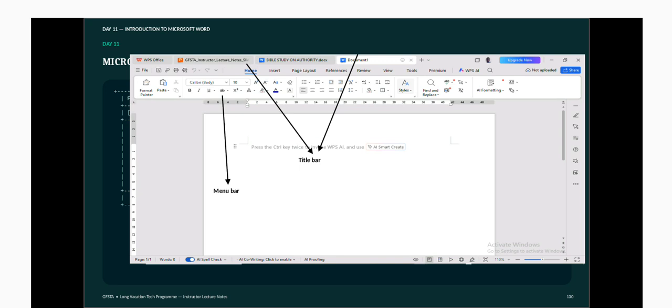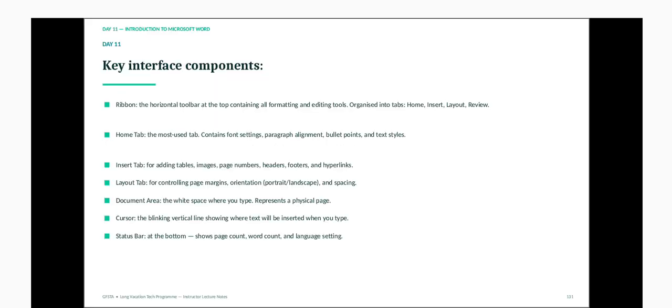Then we also have an Insert tab, that's for adding tables. You can insert tables, draw tables, images, insert page numbers, headers and footers, and hyperlinks. Then you have the Layout tab for controlling page margins. That's the orientation, the portrait and the landscape. So it can be put like this now. This is landscape, and we can put portrait or landscape.